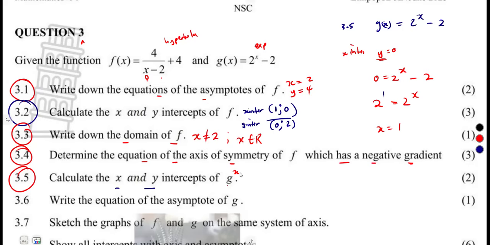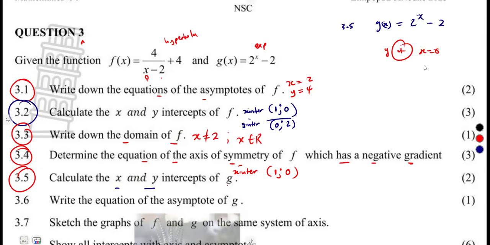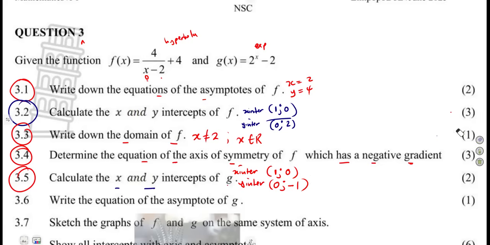When y is equal to 0, so here our x-intercept, when x is 1, y is 0. Just like that. Then for the y-intercept, x is equal to 0. So y is equal to 2 to the exponent of 0 minus 2. 2 to the exponent of 0, that's 1. Any number to the power of 0, guys, is 1. So that's our y-intercept, where x is 0, y is 1 minus 2, which is negative 1. So y is negative 1. Just like that, you are done on this graph of g(x).